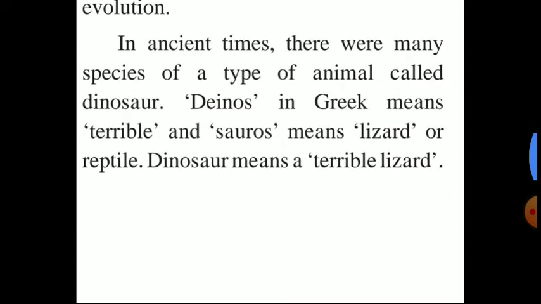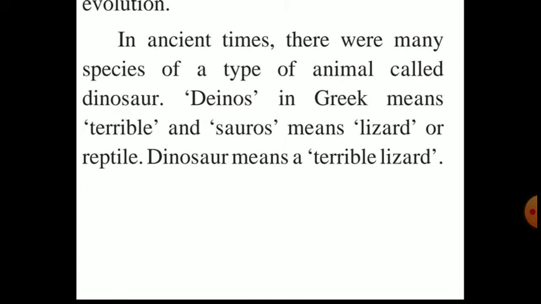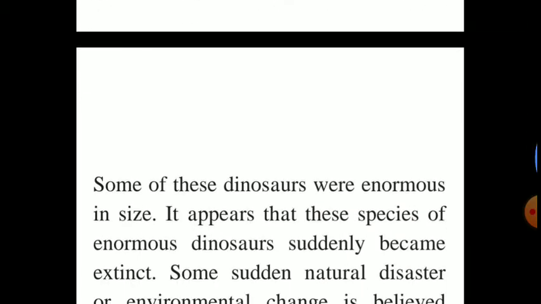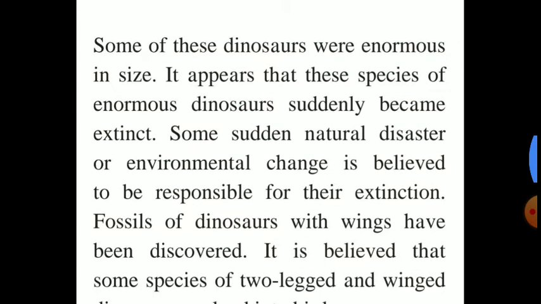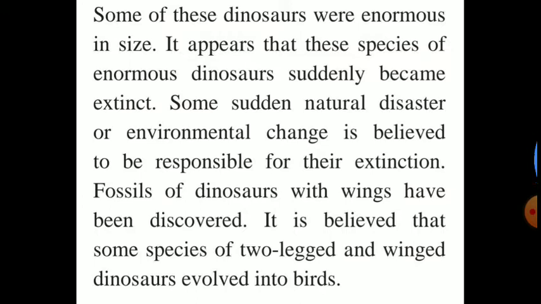In ancient times there were many species or types of animals called dinosaurs. Dino means terrible and saurus means lizard, so dinosaur means terrible lizard. Our house lizard is a descendant of that biggest dinosaur. Look at the size of that dinosaur and the size of our house lizard, then you come to know that our size may decrease in future, or maybe increase also.